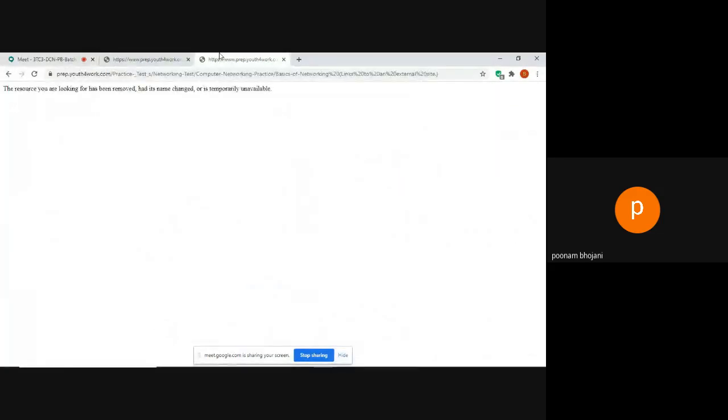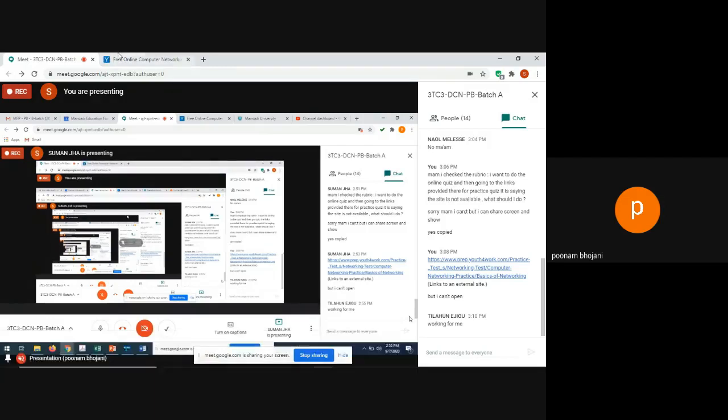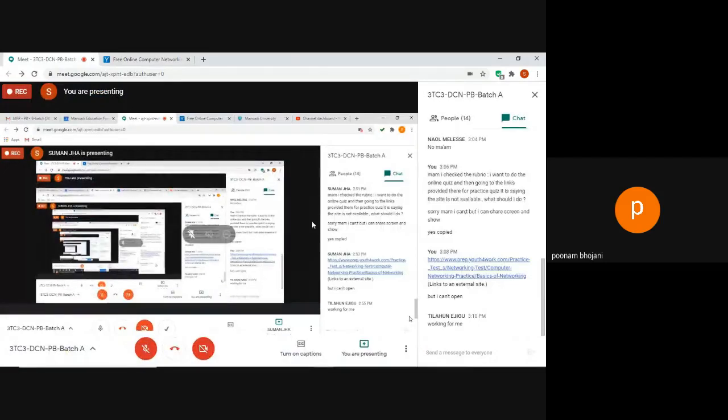Yeah, whatever you have typed into the chat box, copy from there, and right click and open in a new tab. Open link in new tab. See, it is opening. See that? Okay, Suman? Okay, fine.